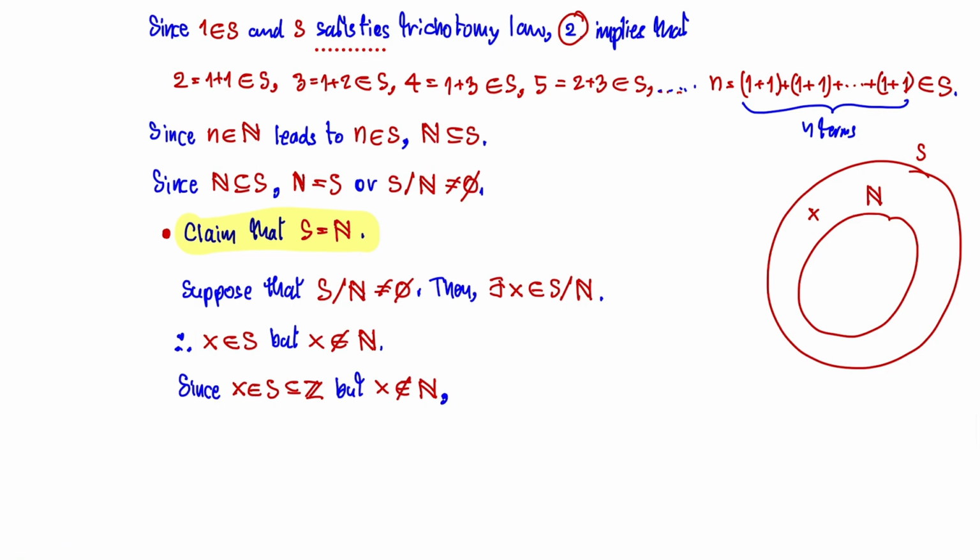This means that x is a negative integer, and it's not 0, right? So it cannot be 0, and minus x is in the set of natural numbers, because this implies that x is a negative integer.